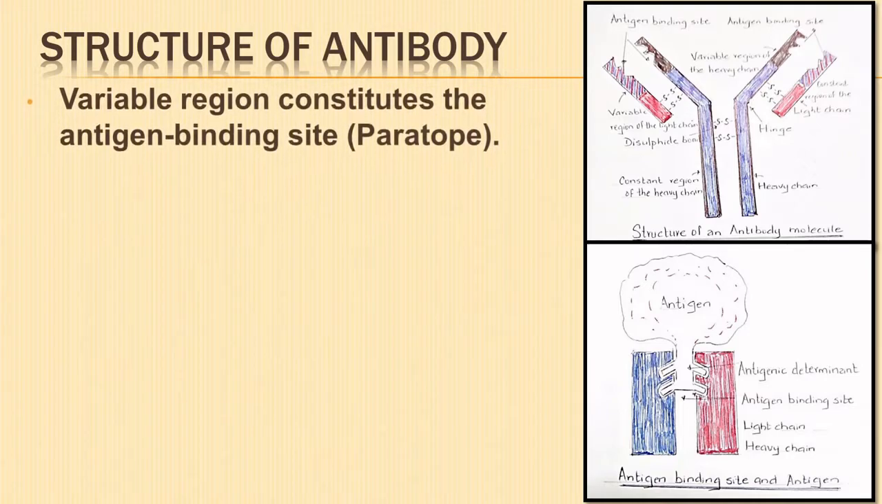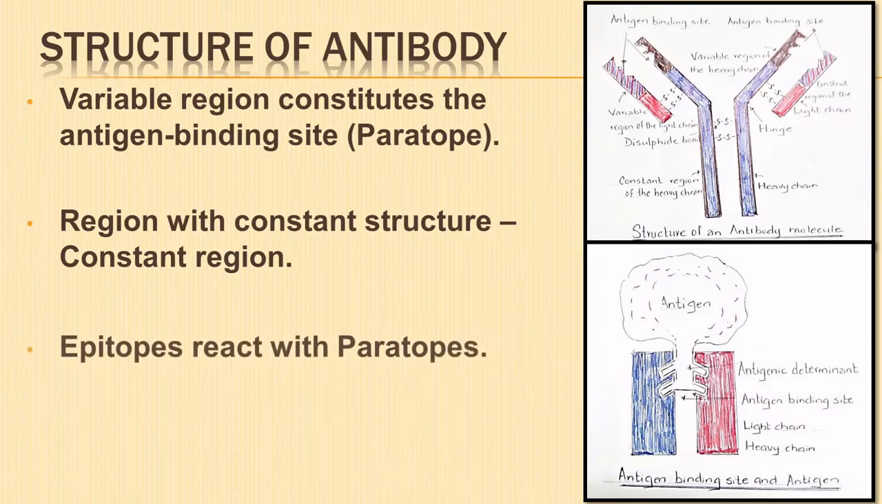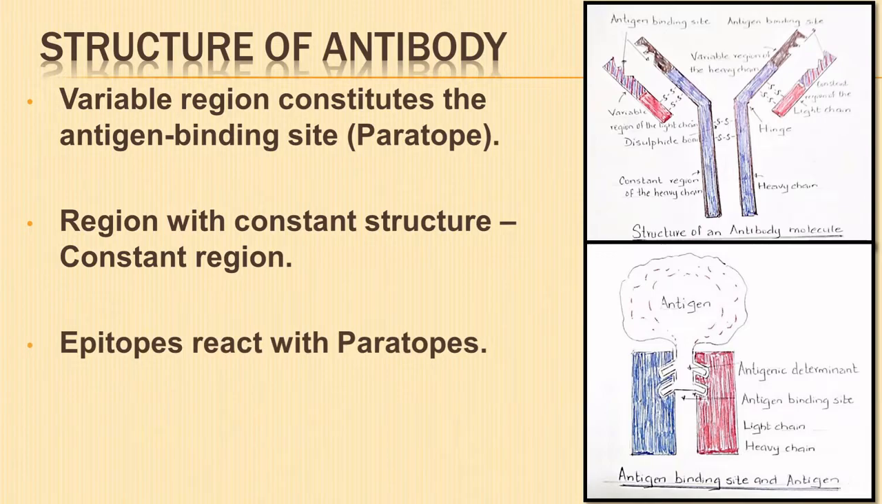It constitutes the antigen binding site paratope and forms the antigen-antibody complex. The region that has a constant structure is known as the constant region. Combining sites of antigen called antigenic determinants or epitopes react with the corresponding antigen binding sites of antibodies called paratopes.